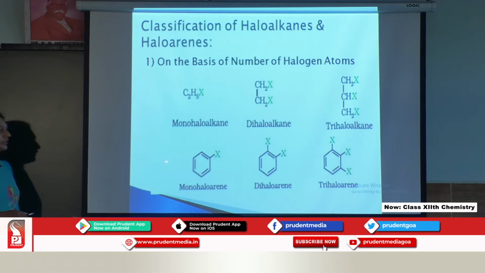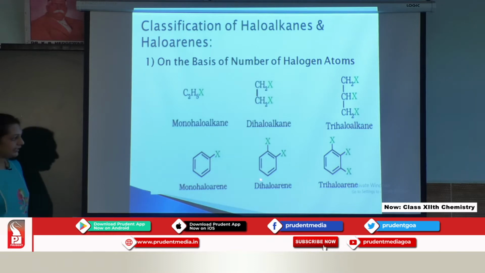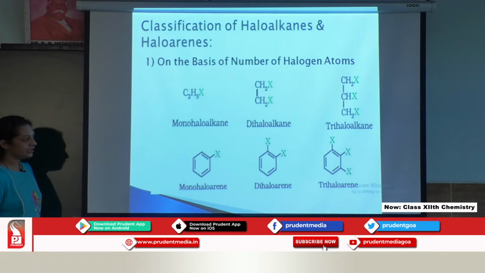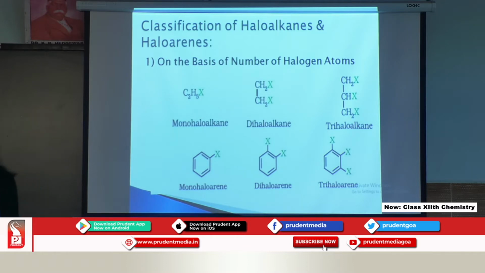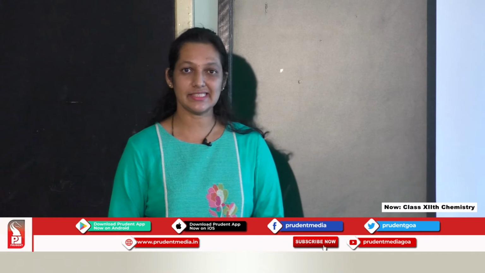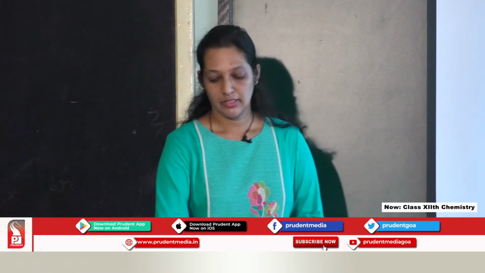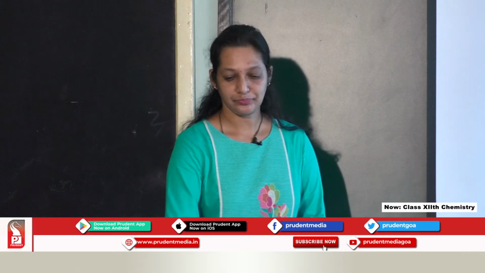Same way, the number of halogens attached in the benzene ring. So if one halogen is attached, it is known as monohaloarene. Two halogens are attached, dihaloarene, and three halogens are attached, therefore it is known as trihaloarene. So this is the classification based on the number of halogen atoms attached to the carbon.